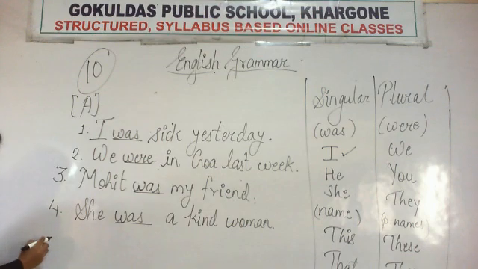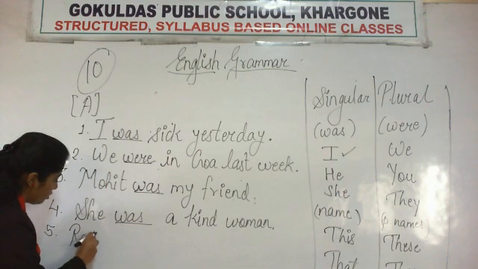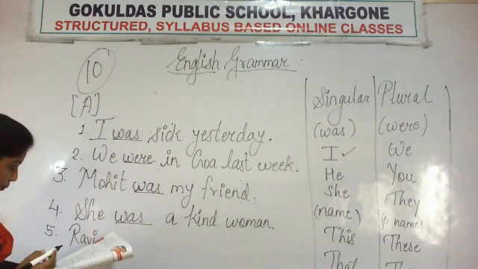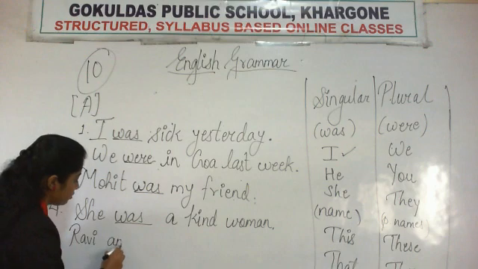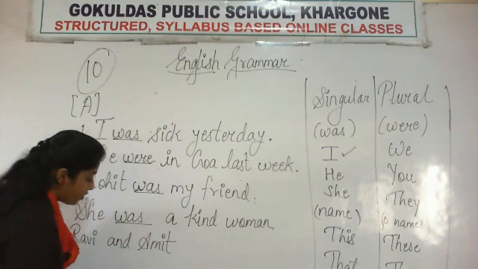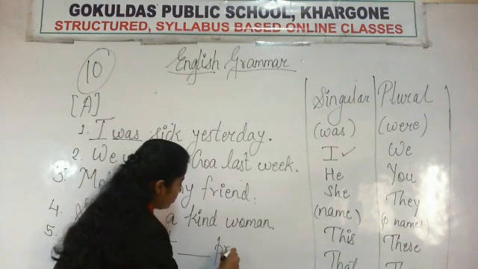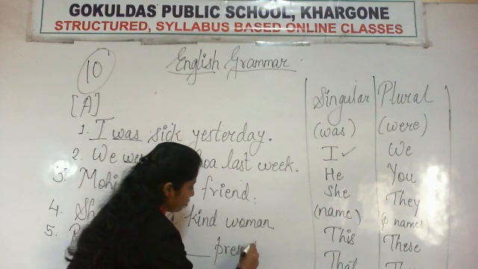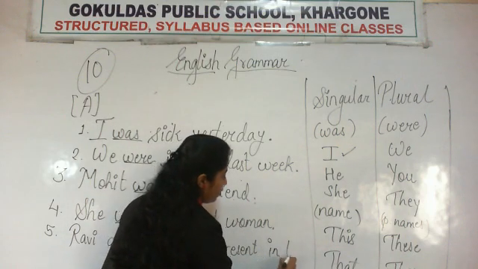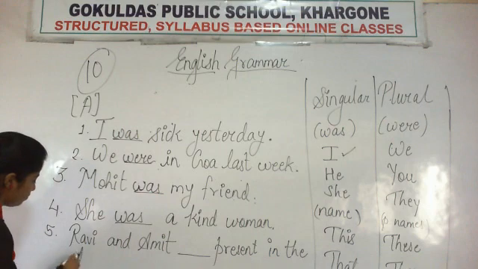Sentence number 5 may or may not be visible. Let's see. Ravi and Amit dash present in the classroom.